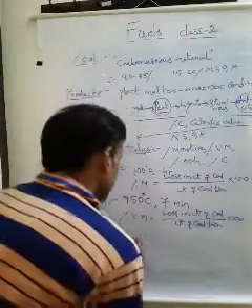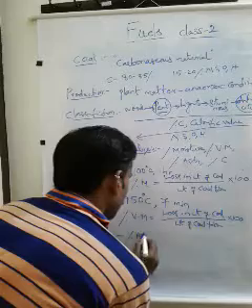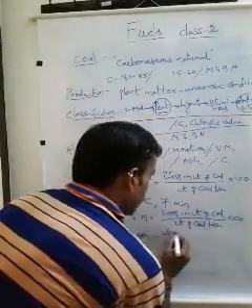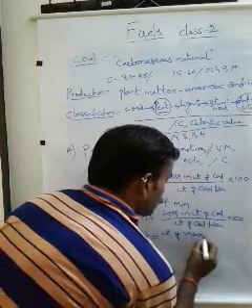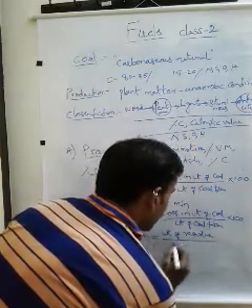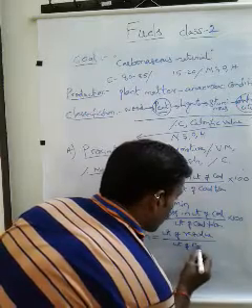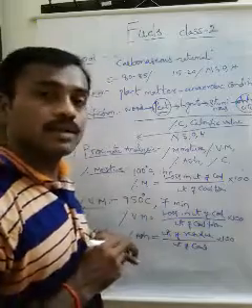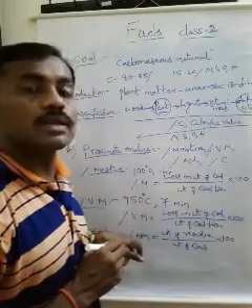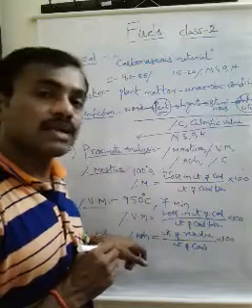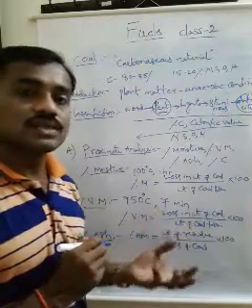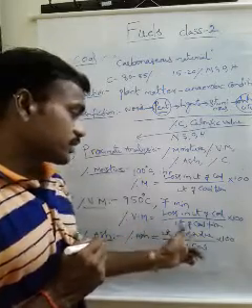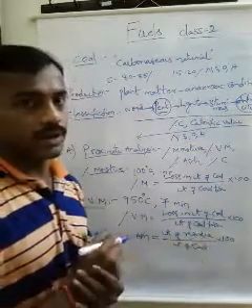Okay, here percentage of ash is equal to weight of residue obtained by weight of coal taken into 100. Here ash is determined by heating the coal sample in presence of air. Then complete combustion takes place and a residue is obtained. From that residue, ash is determined. Weight of residue by weight of coal into 100.